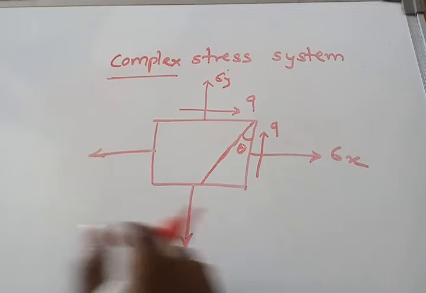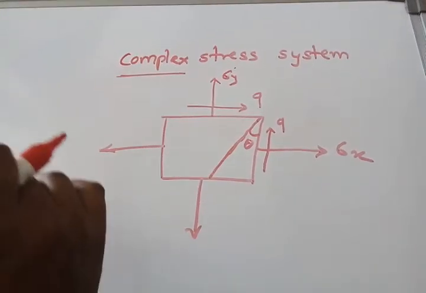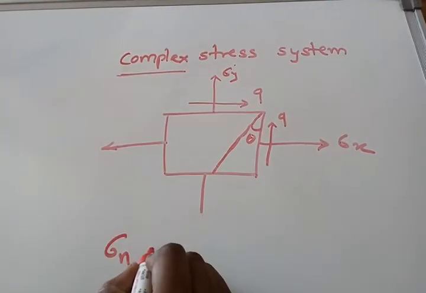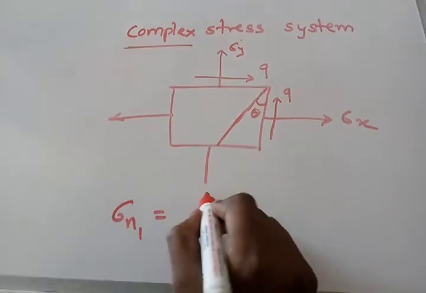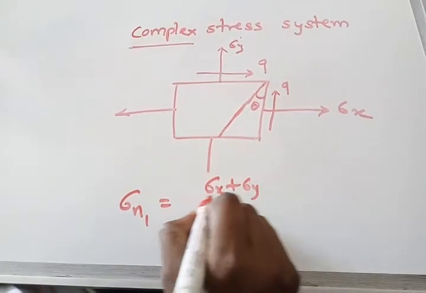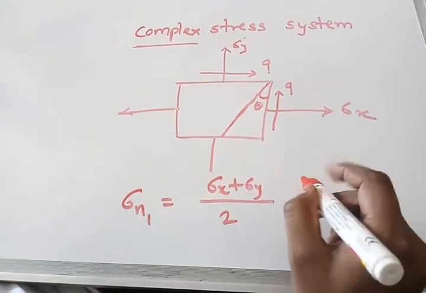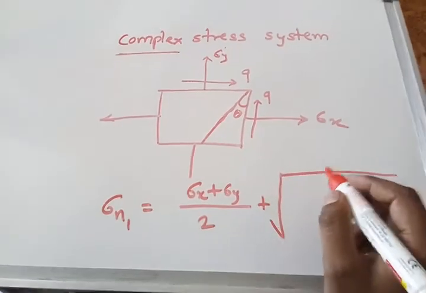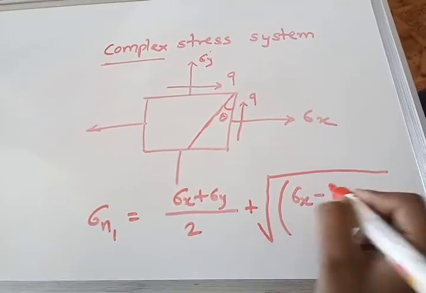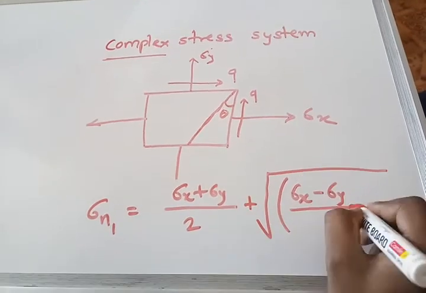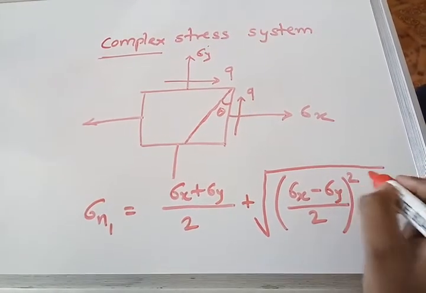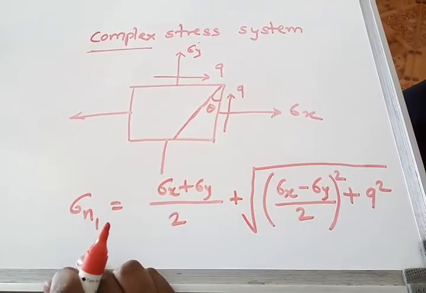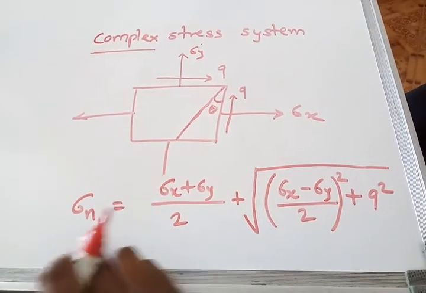Then how to calculate the major principal stress? Sigma n1 is equal to sigma x plus sigma y upon 2 plus root of bracket sigma x minus sigma y upon 2 bracket square plus q square. By this formula we calculate the major principal stress sigma n1.